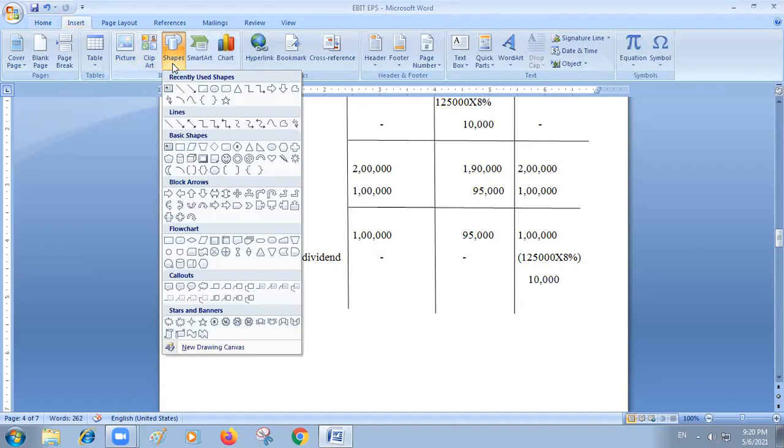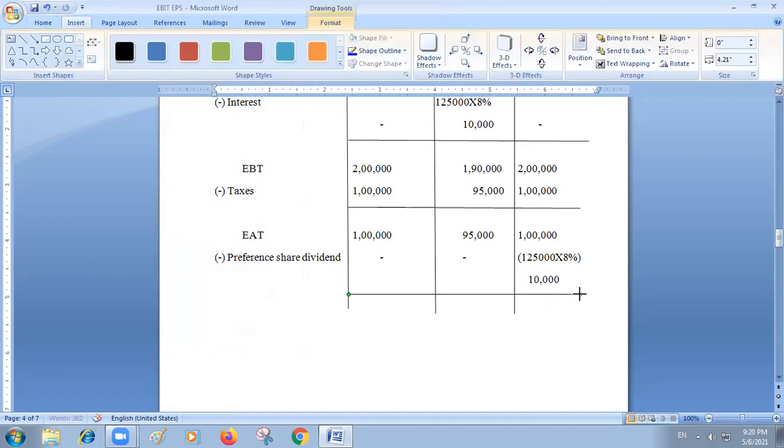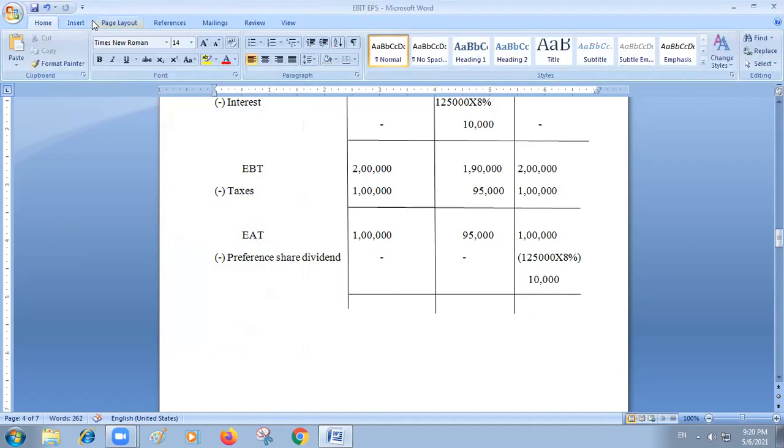Now you can check. Now you can see if you deduct, here it will be 1 lakh rupees, here it will be 95,000 and here it will be 90,000.